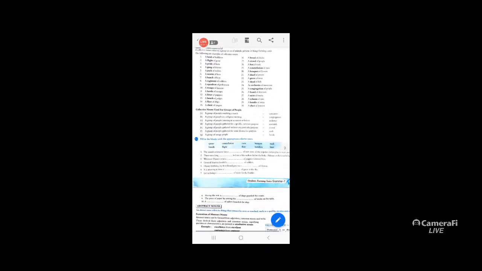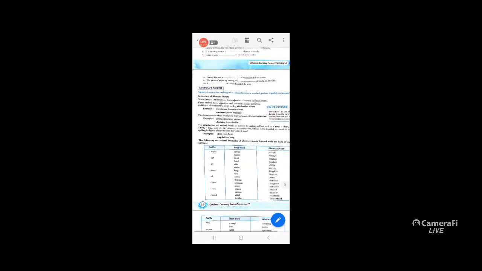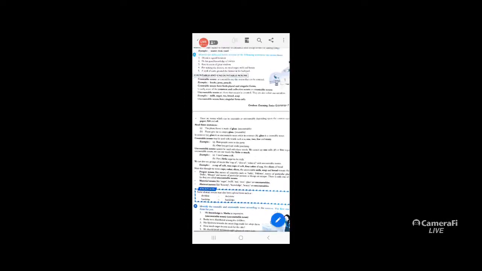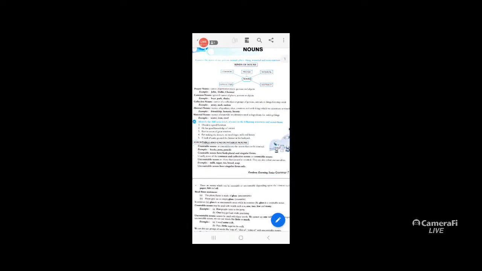Apart from nouns, these are a few things to remember which will help you understand nouns better. Now I would suggest, we have done enough about nouns over these two days, and your job is to look at the assignment and solve it on your own. So this was all about today's class. Thank you, students.